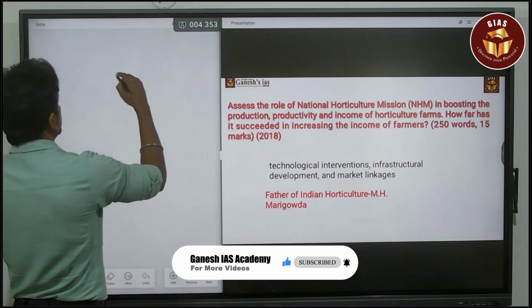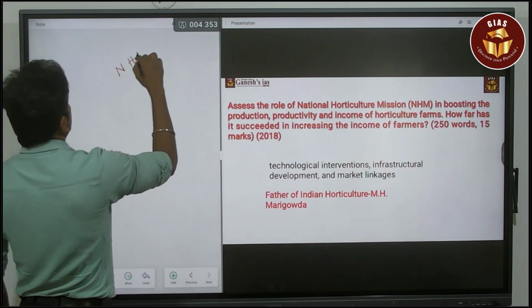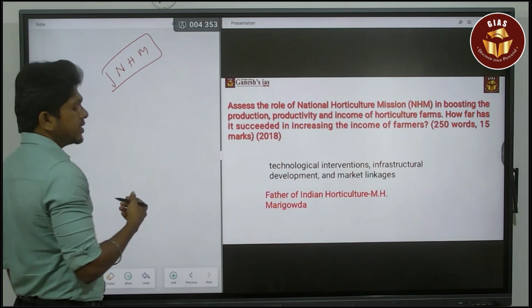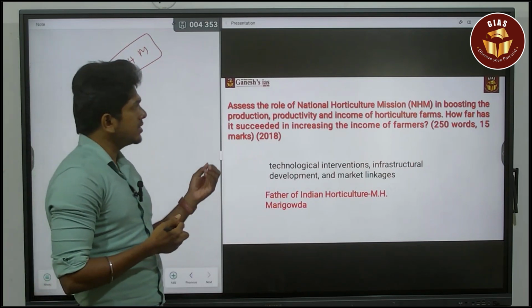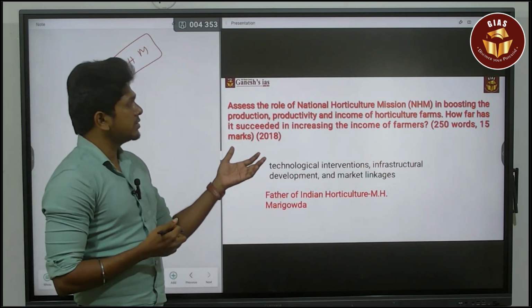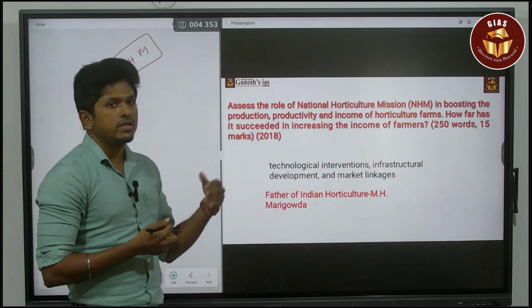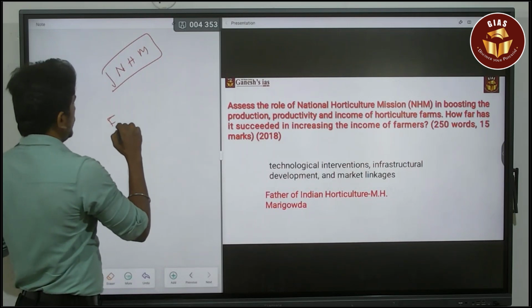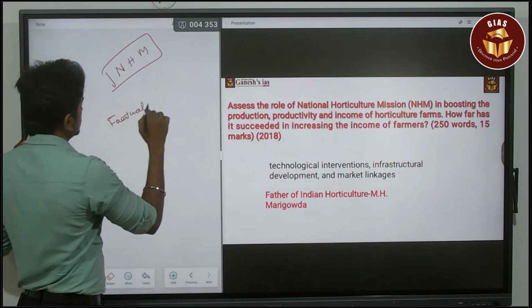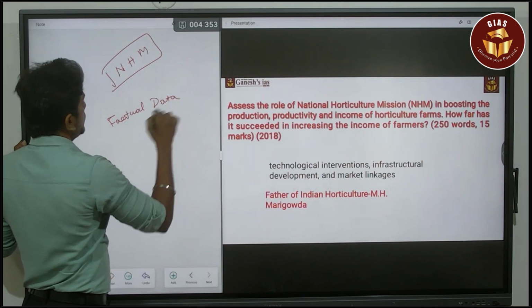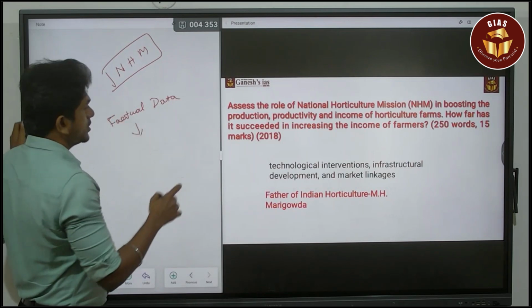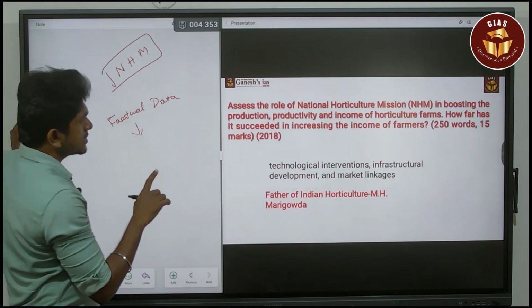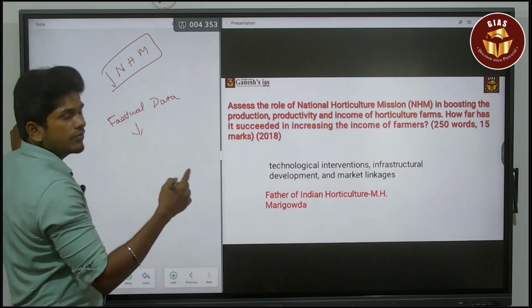The question is more specific about the National Horticulture Mission. The first part of the question is an easy one because it is simply saying the role of National Horticulture Mission in boosting the production, productivity and income of the horticulture farmers. The second part is more important. It is a factual thing. You need factual data to address the second part, because it is specific about how far it has succeeded in increasing the income of the farmers.